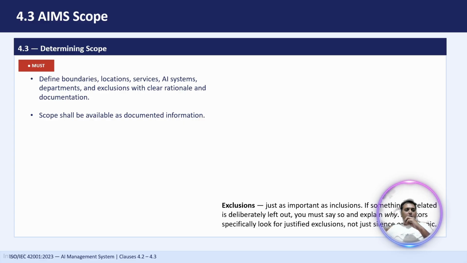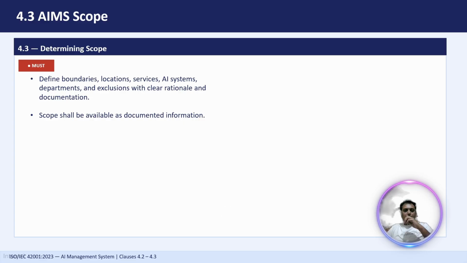When we define the scope, the organization should consider internal and external issues, requirements of interested parties, understand the business objectives, and understand the AI related products, services, and processes. We also have to identify the locations, departments, and functions we want to include, and any outsourced AI activities or third party providers. Considering all these aspects, we have to define our scope. Why is the scope important? A scope helps ensure that everyone understands what is covered by the AI management system. When there is an audit, the auditor can simply understand the scope. Whatever you have written in the scope, only those functions will be audited. Only the clauses and controls which are applicable to you and included will be audited.